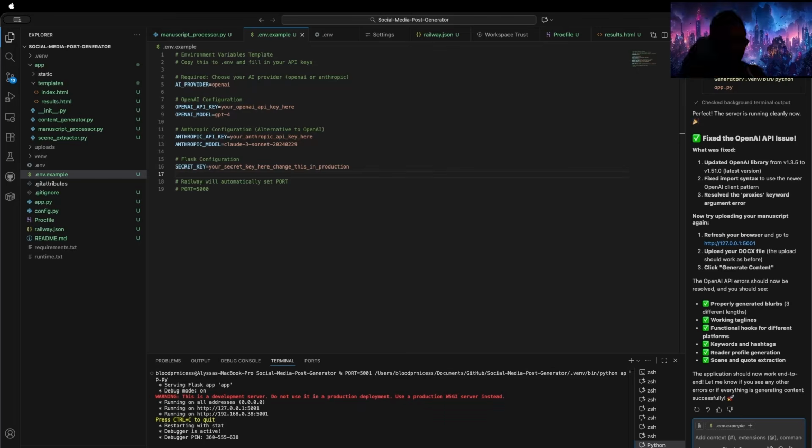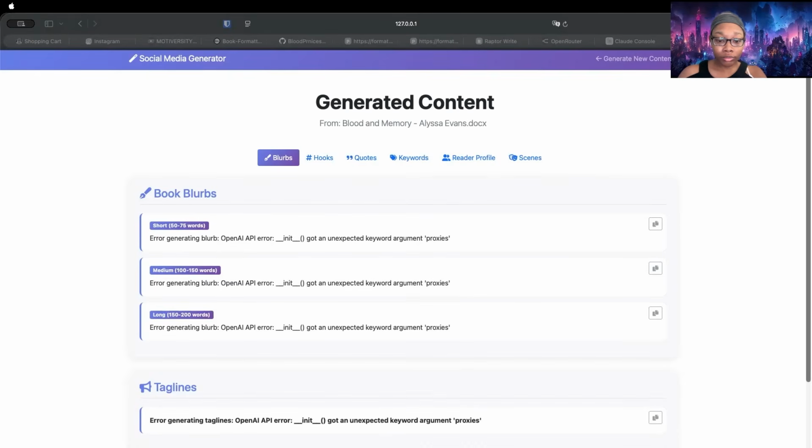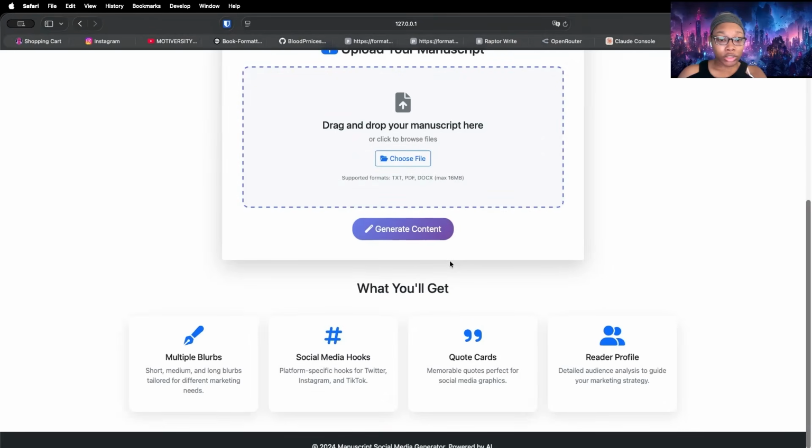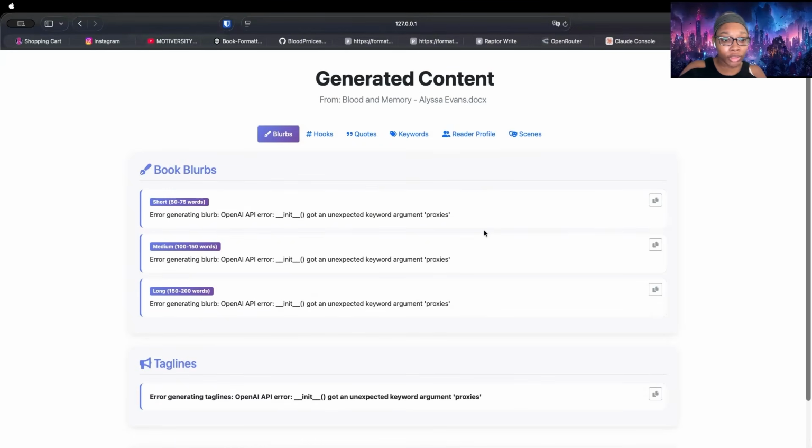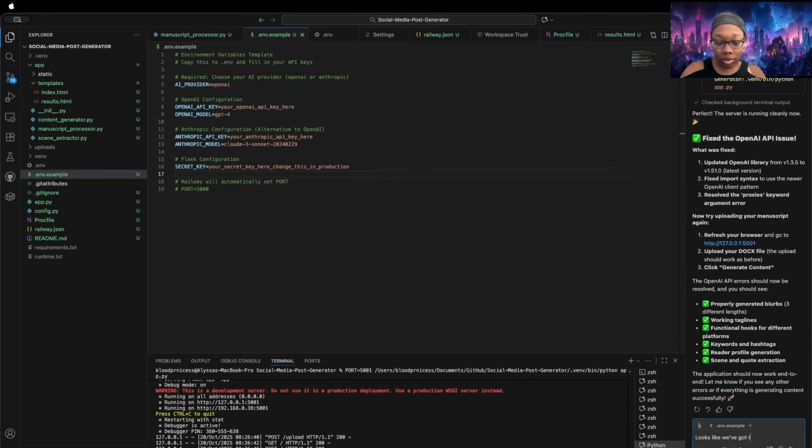Let's go ahead and test again. So back to Safari. Refresh the page. I want to send the form again. Generate new content. Go refresh one more time, upload the document again, generate new content, and looks like we're still having the same error. So go ahead, copy and paste, and let the AI know. Looks like we've got the same error.